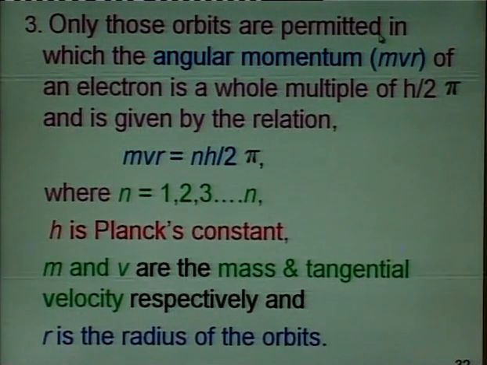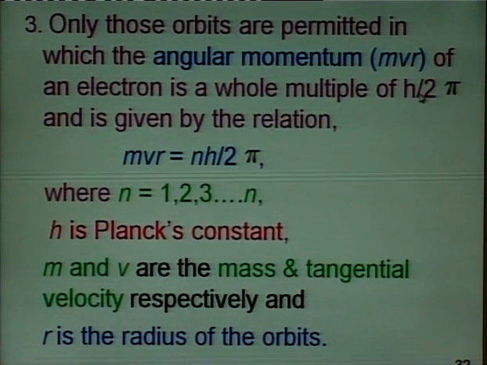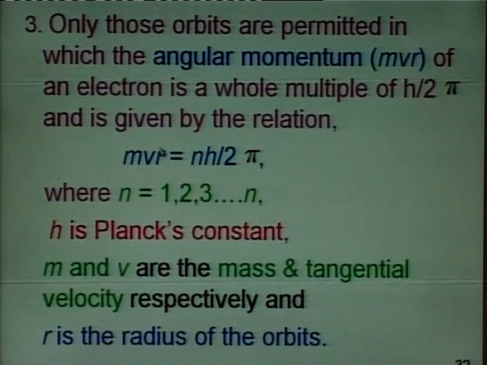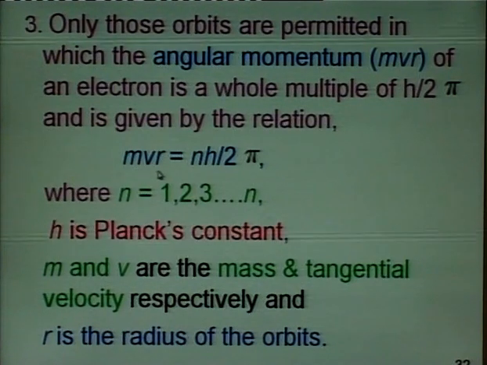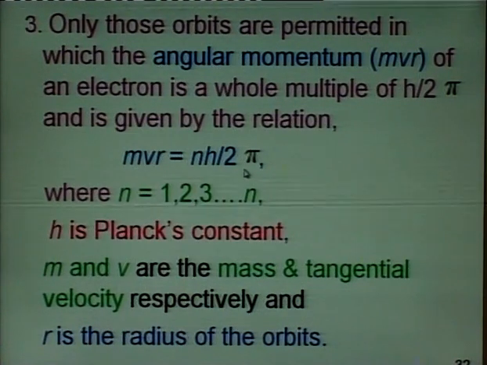Only those orbits are permitted in which the angular momentum of the electron is a whole number multiple of h upon 2 pi. That is, the angular momentum mvr is equal to nh upon 2 pi.